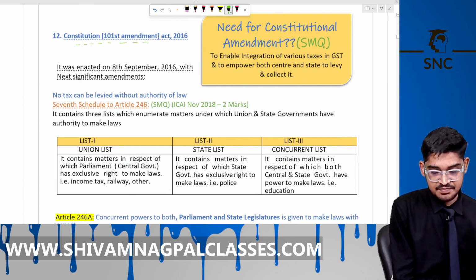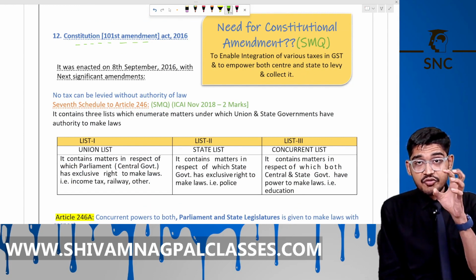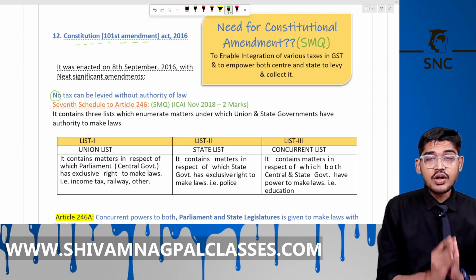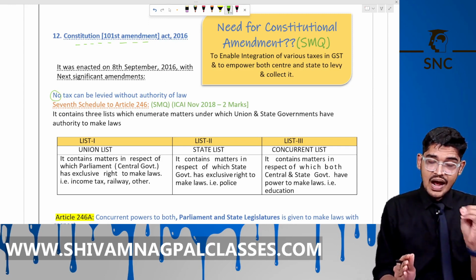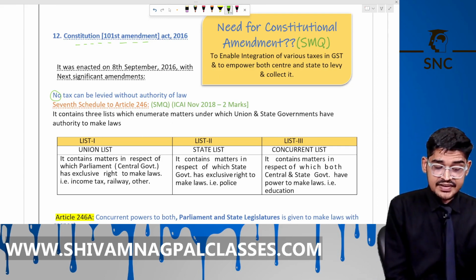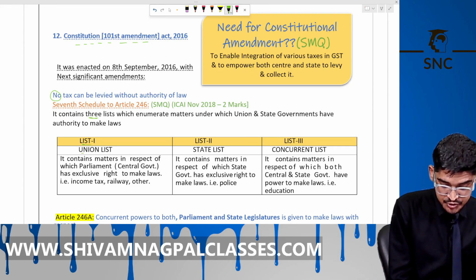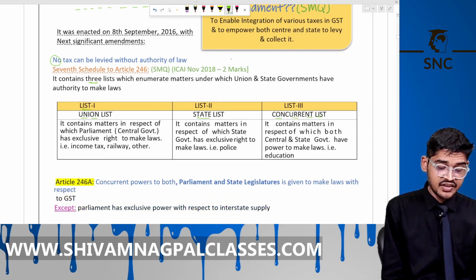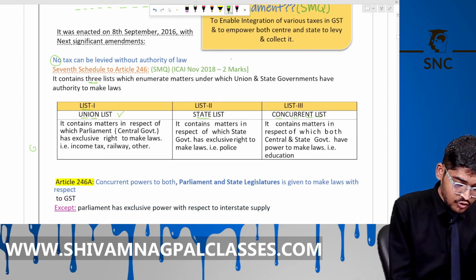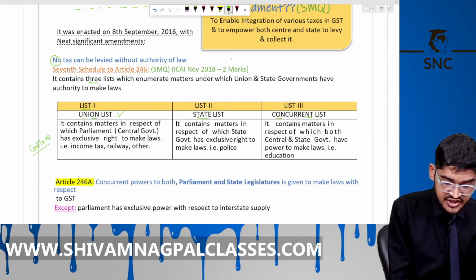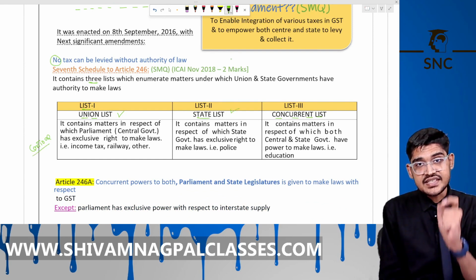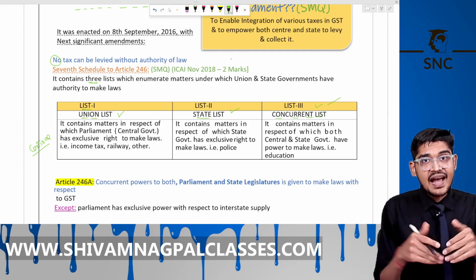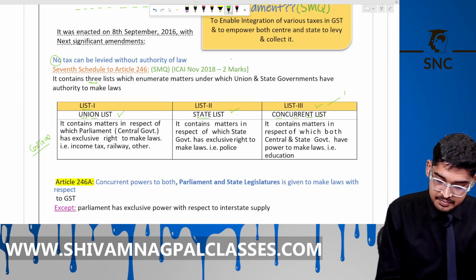The next is constitutional provisions. To introduce the GST, I repeat, to introduce the GST, we have to make an amendment in our constitution. Why? Because no tax shall be levied without the authority of law. The 7th Schedule to Article 246 of our constitution contains 3 lists. One is List 1, the Union List. The second is the State List, and the third is the Concurrent List. Those items given under the Union List, List 1, are those on which the central government can make law. Those items given in the second list, the State List, are those on which the state can make law. And those items given in the Concurrent List are those on which both the Centre and the state together make the law.